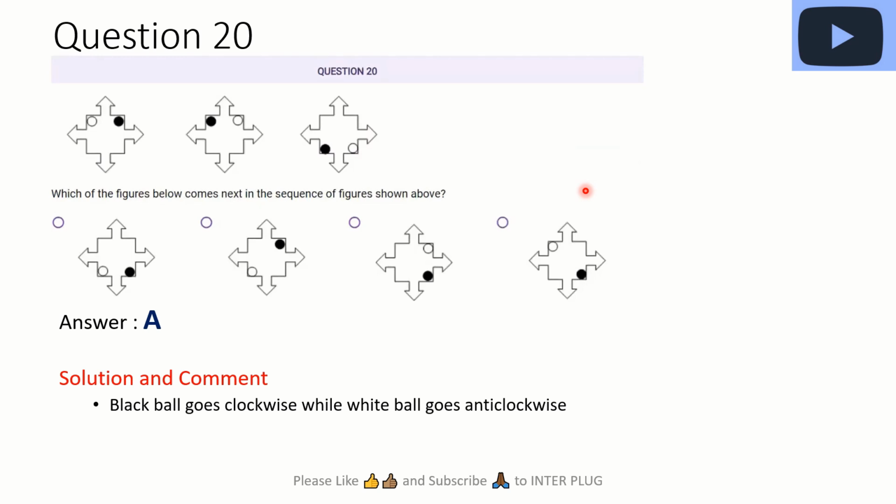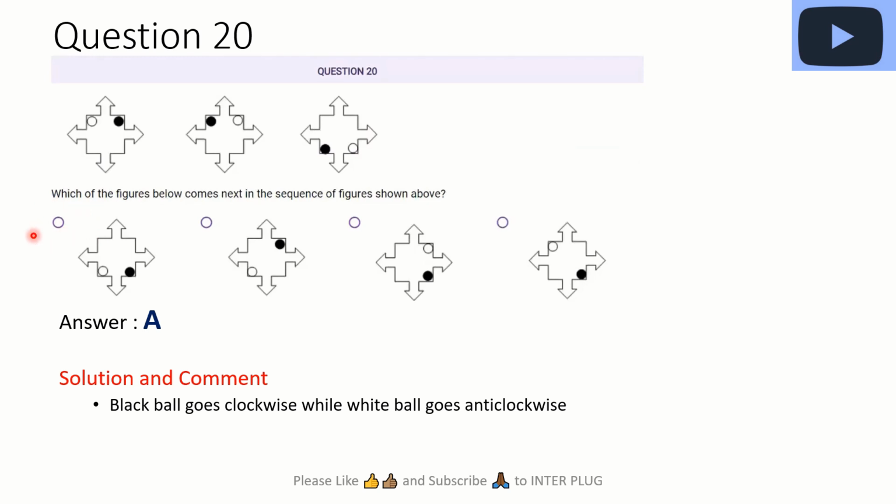Question 20. Oh, this is another transformation. This is another pattern question. So you just need to look at how each little ball is evolving, right? This is quite an easy one. The white one goes to the right and then goes down in the clockwise direction, and the black one goes anti-clockwise and down to be here. So definitely the black one is gonna go right and the white one is gonna go left, right? And that's no other one but A.